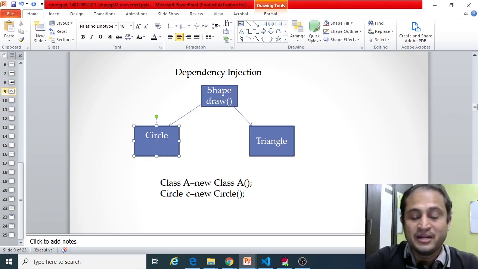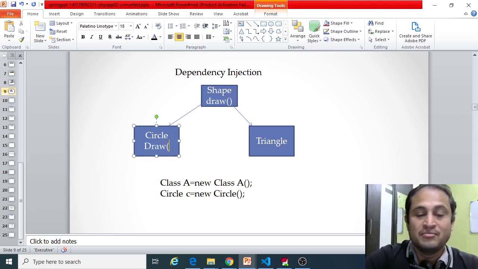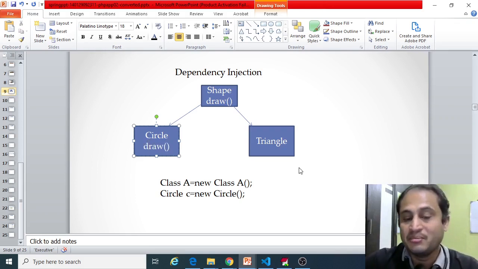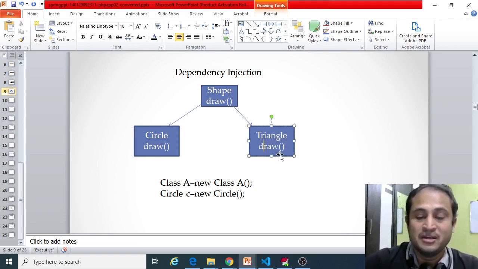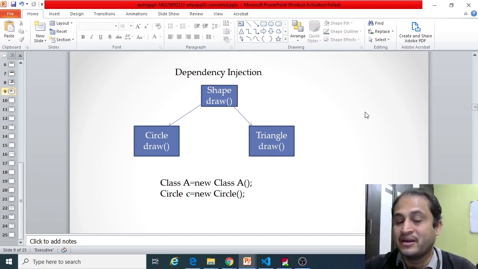So the Spring container would identify which draw method has to be invoked based on the runtime instantiation of that particular implementation class. Suppose at runtime you provide a Triangle class object to the configuration.